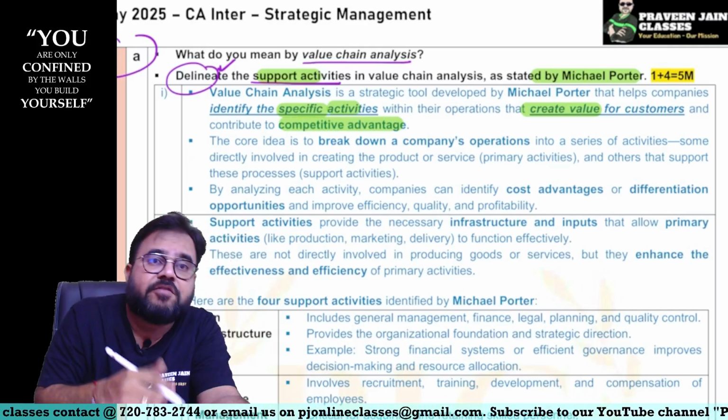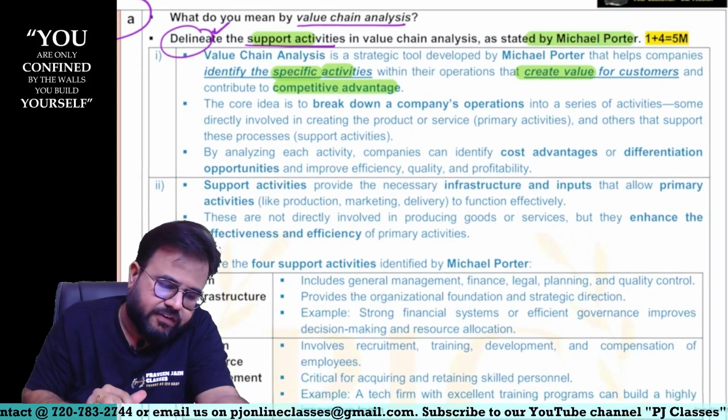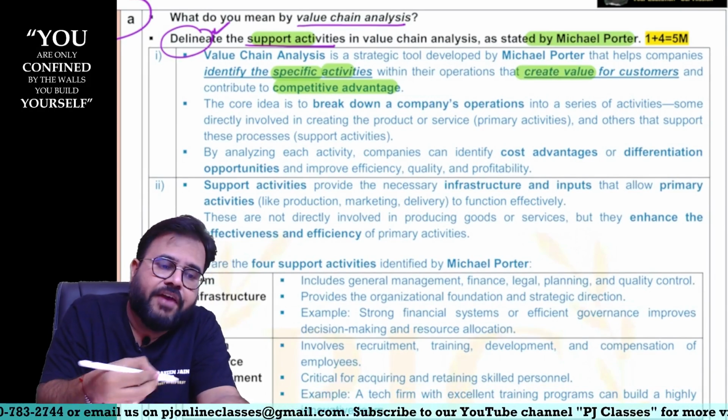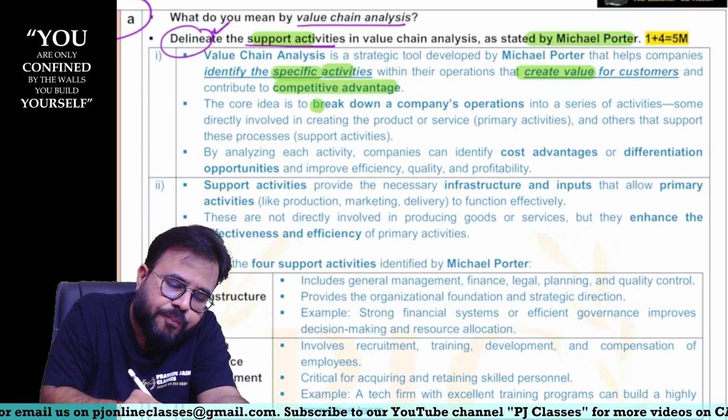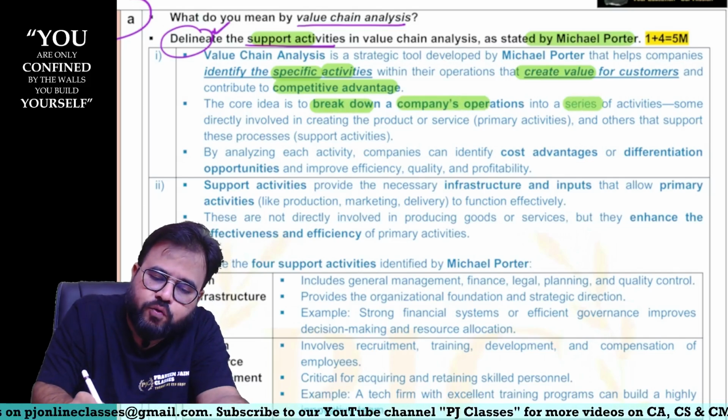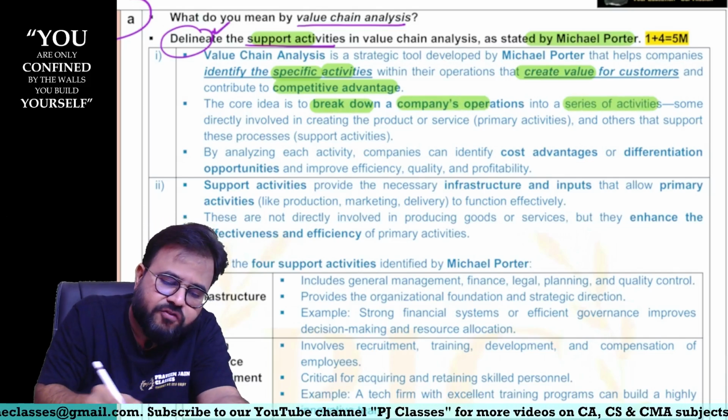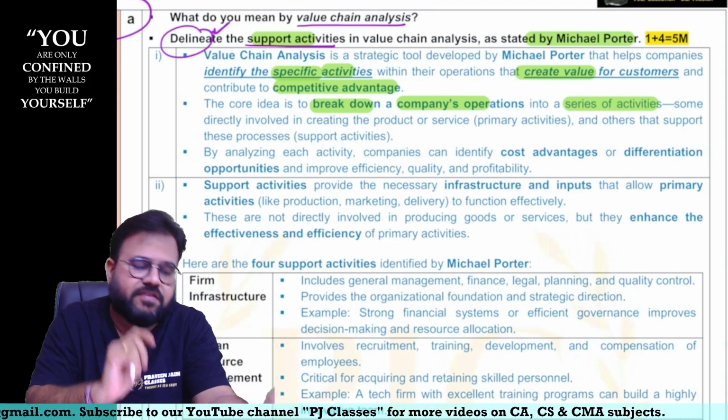And why are we doing this? Because we want to gain competitive advantage. So how are we doing this? The core idea was to break down the company's operations into a series of activities, and these activities were of two parts. One is primary and one is supporting, sir.